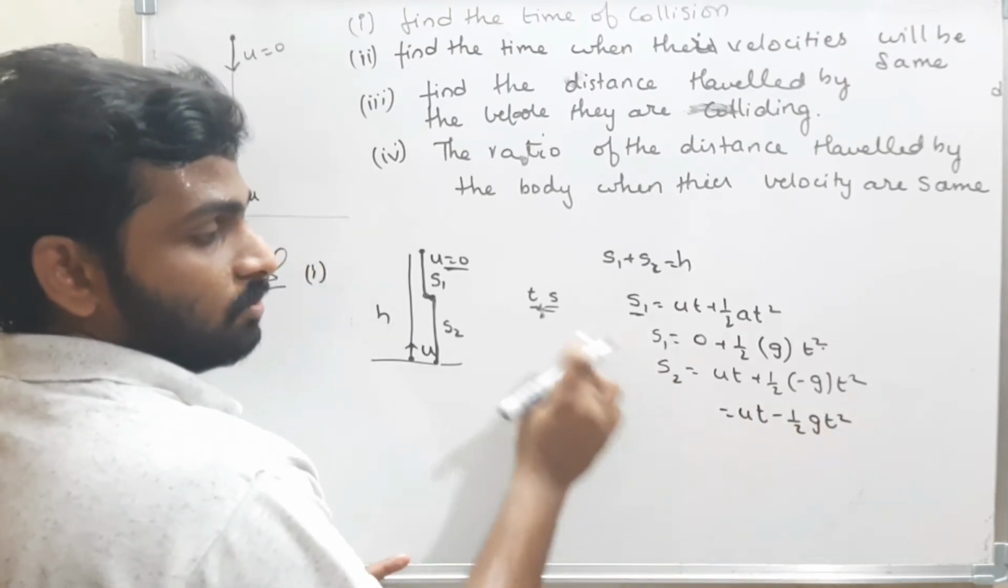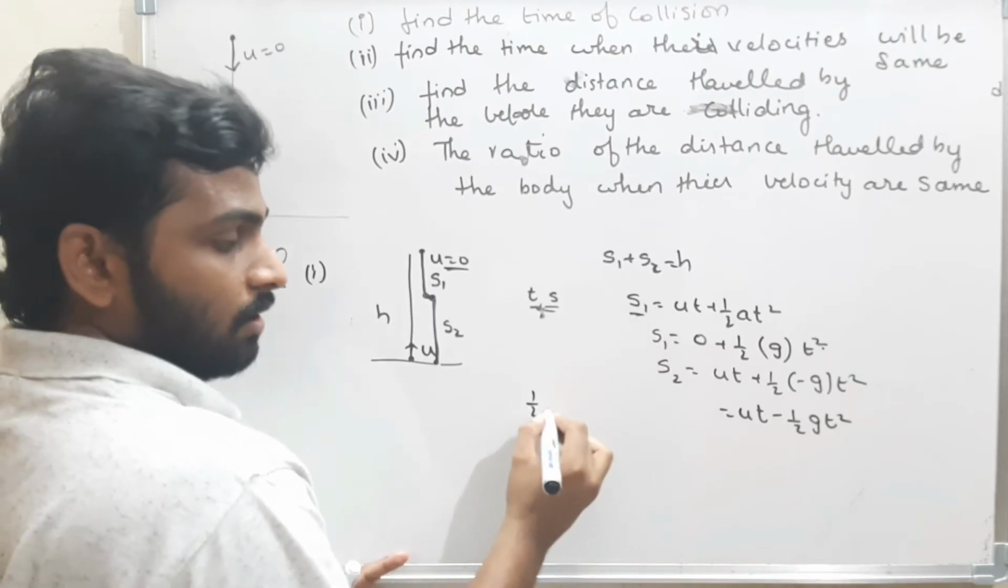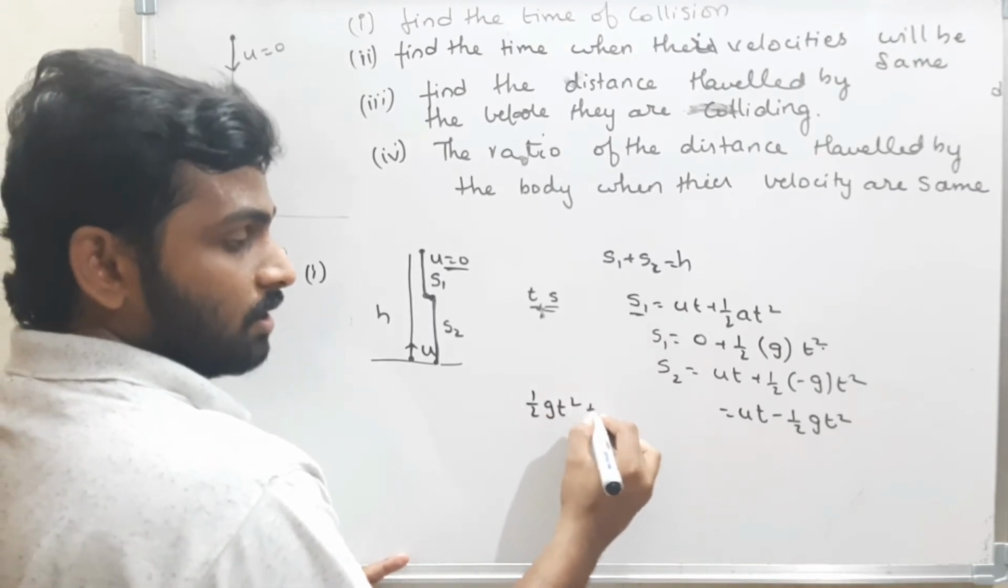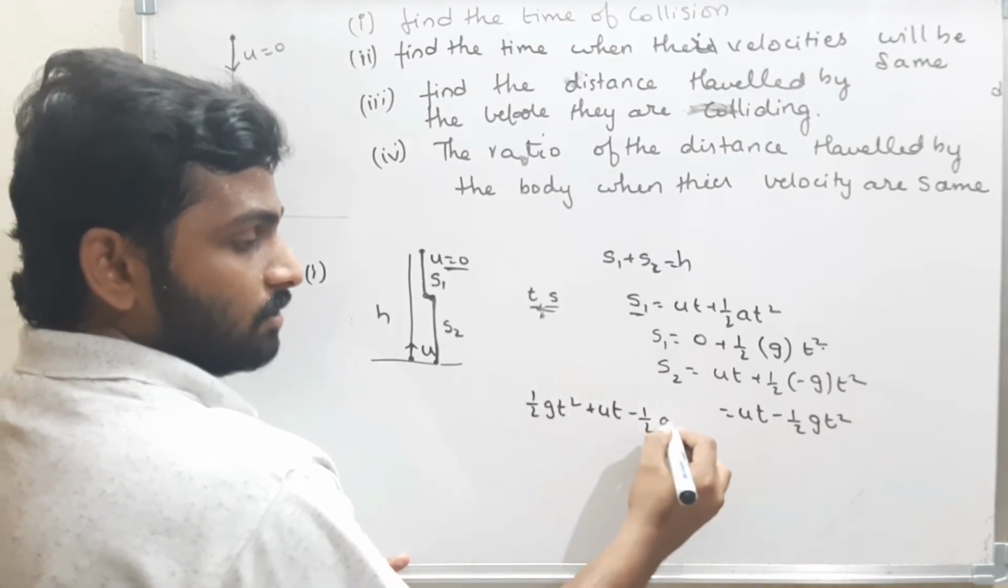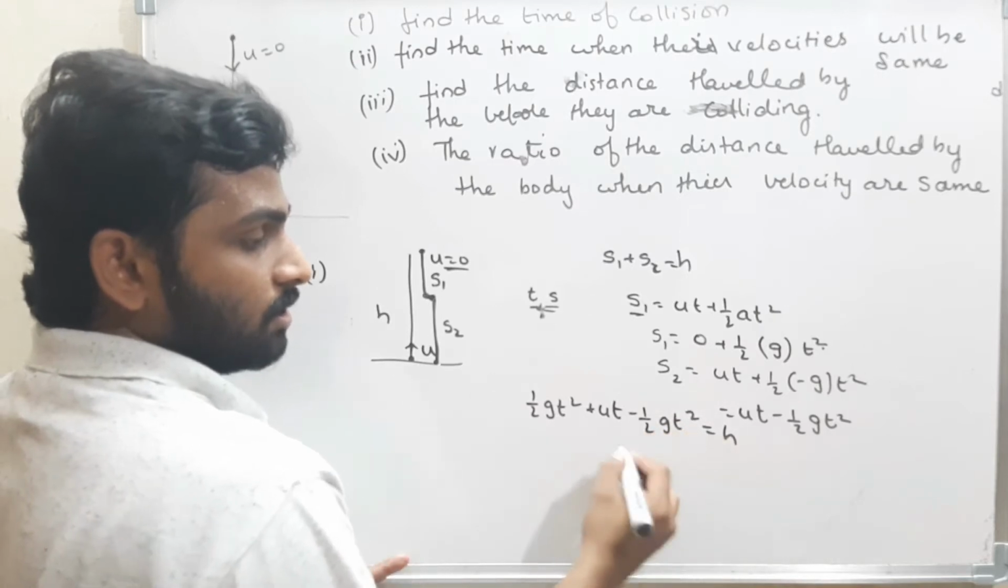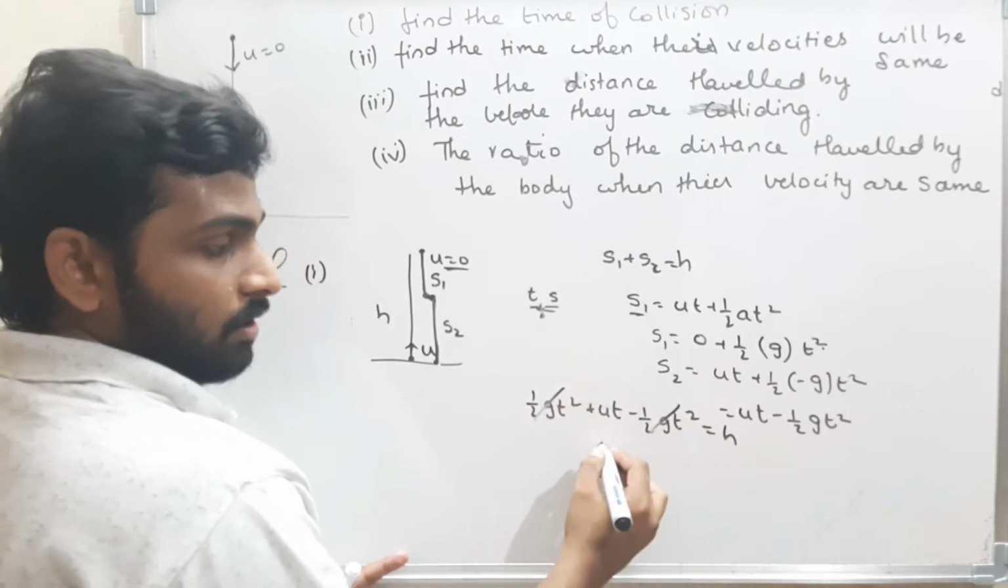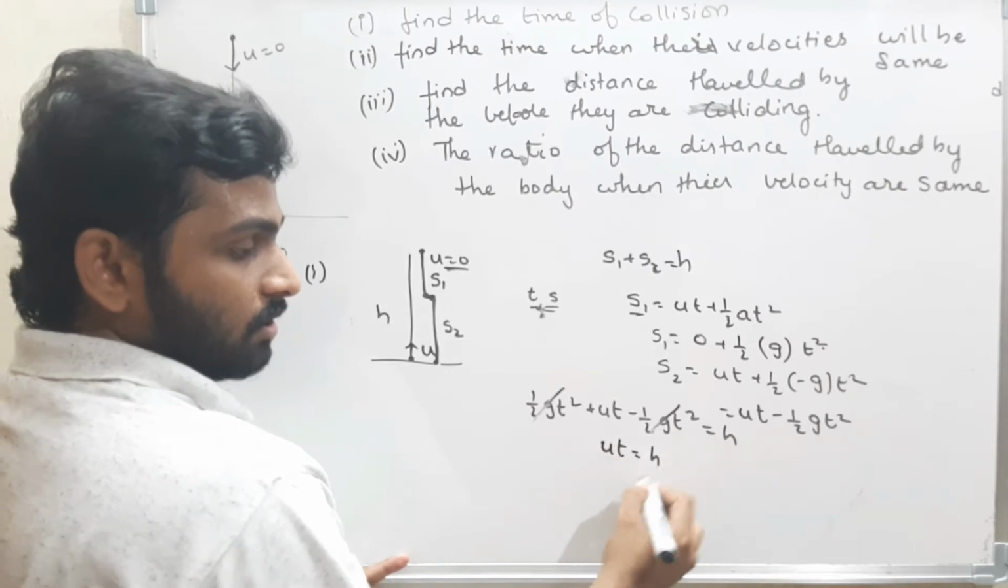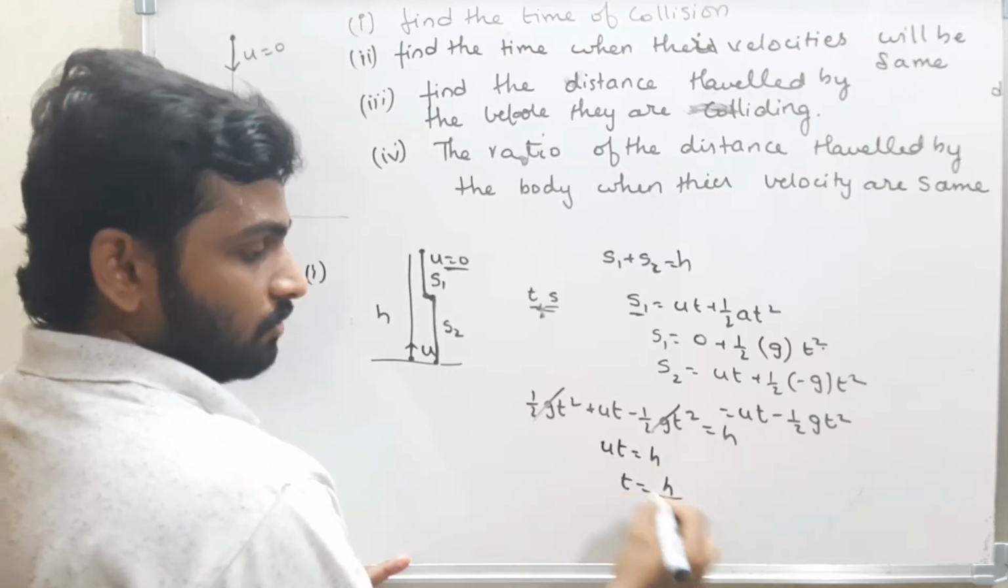Now s1 plus s2 must be equal to h. Therefore, half gt square plus ut minus half gt square is equal to h. Cancel off. Therefore, what is ut? ut is equal to h. Therefore, what is the time? That is h by u.